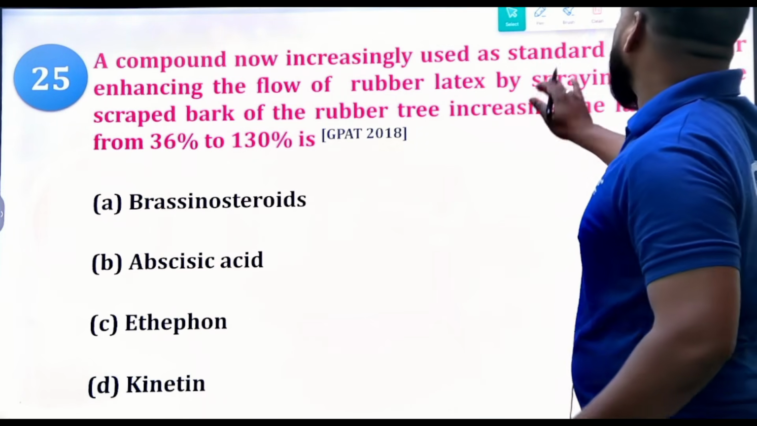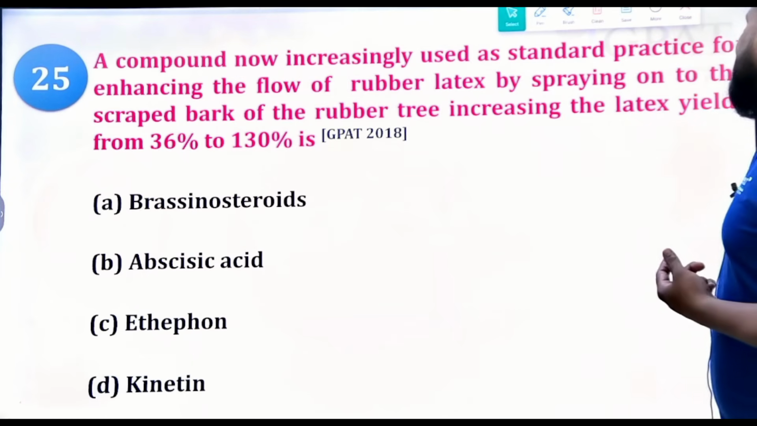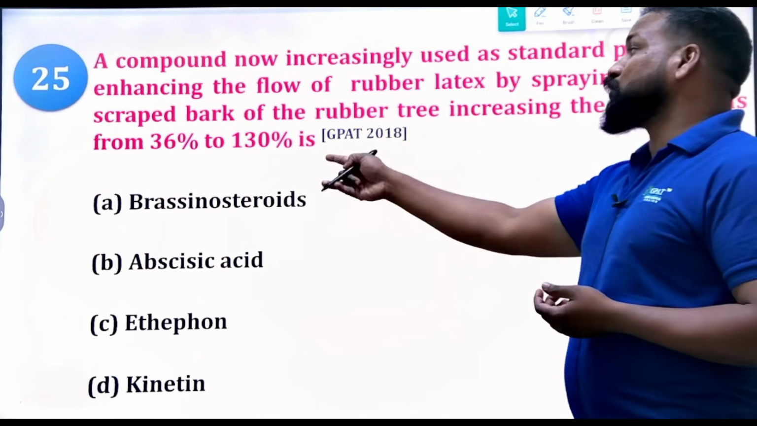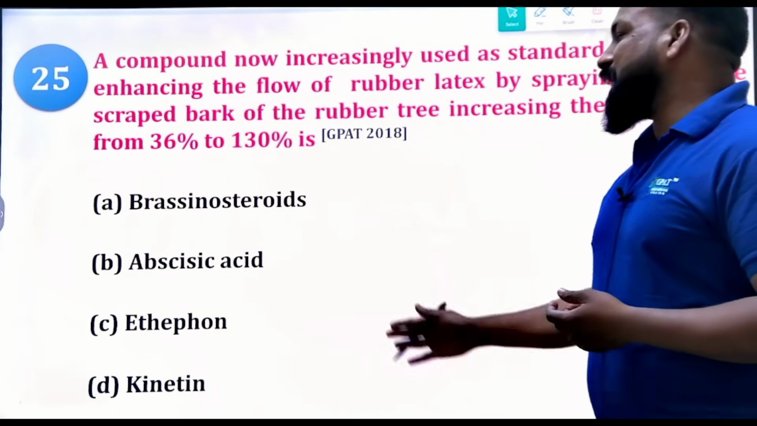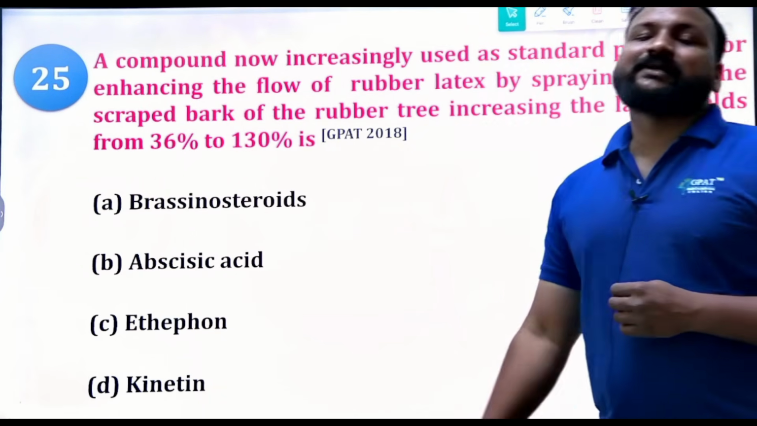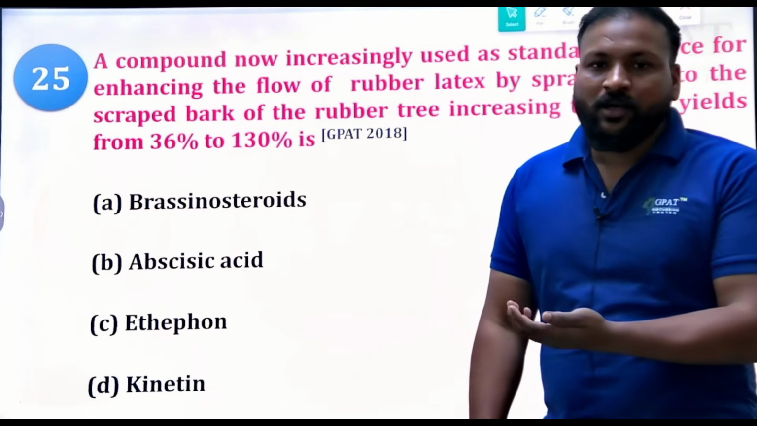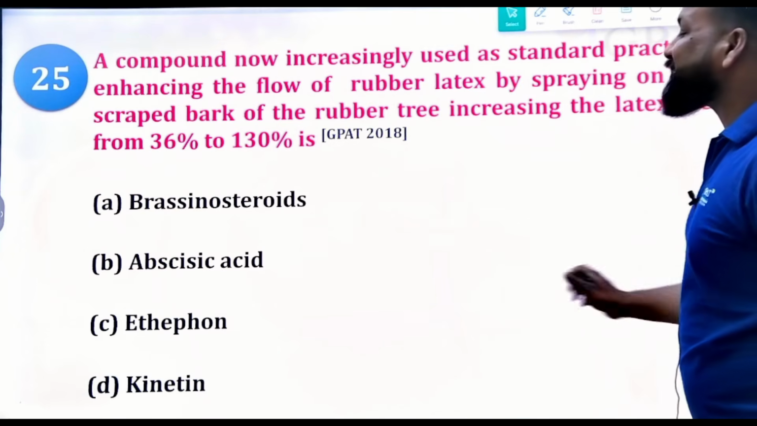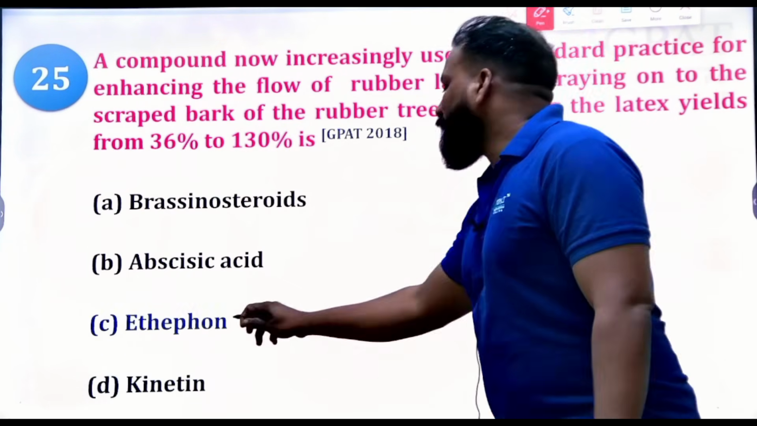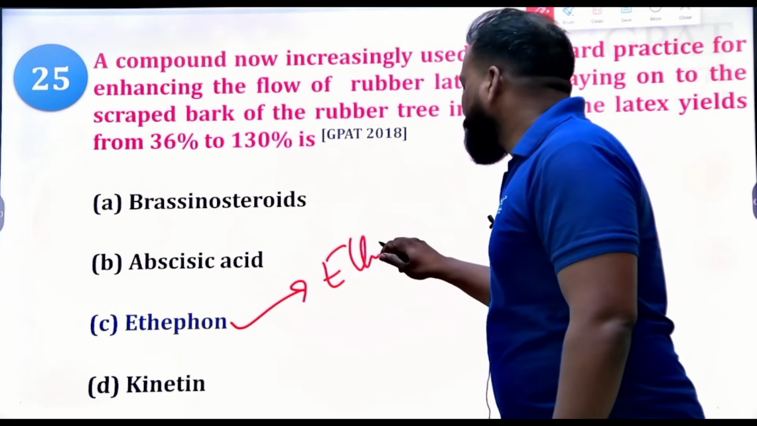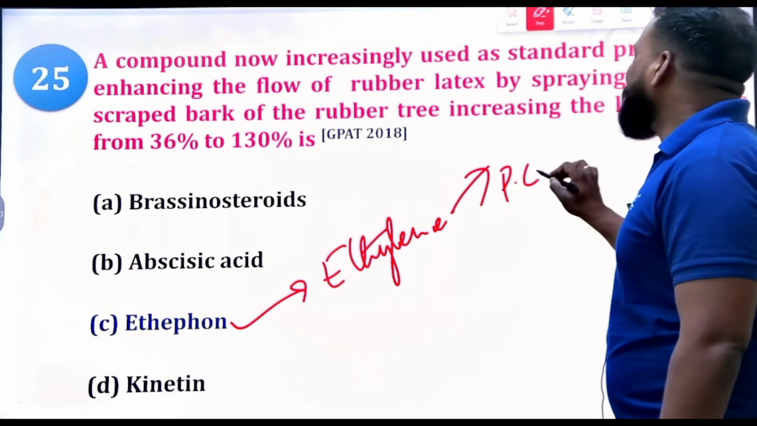Now, a compound increasingly used as a standard practice for enhancing the flow of rubber latex by spraying on the scraped bark of the rubber tree, increasing the latex yield from 36% to 130%. Okay: brassinosteroids, abscisic acid, ethephon, and kinetin. I think this question has been repeating for the last 3 years. So undoubtedly the answer is ethephon. Ethephon is a commercial form of ethylene. Ethylene is a plant hormone, and especially it is a plant growth inhibitor.